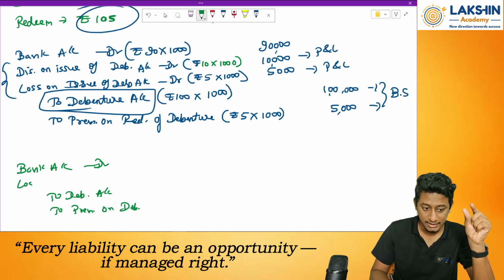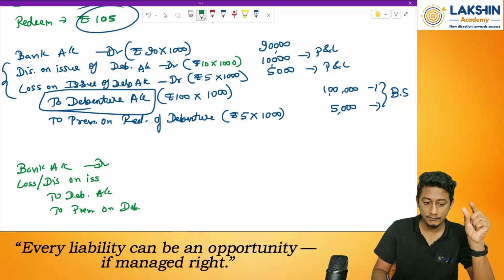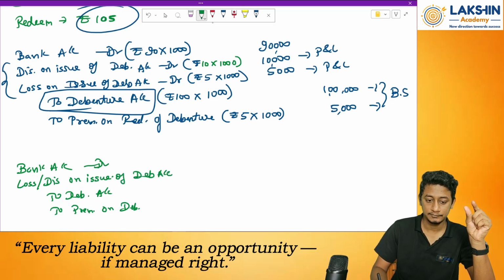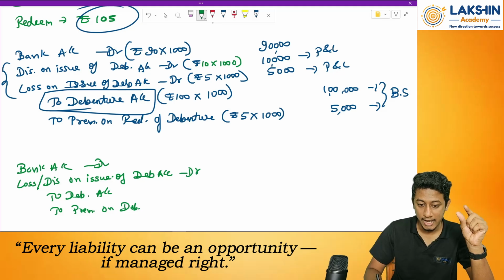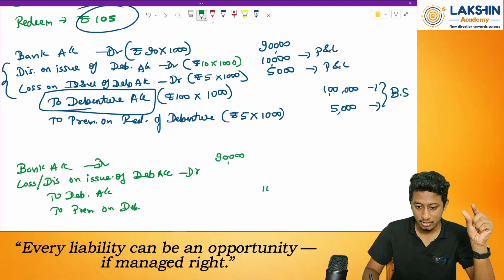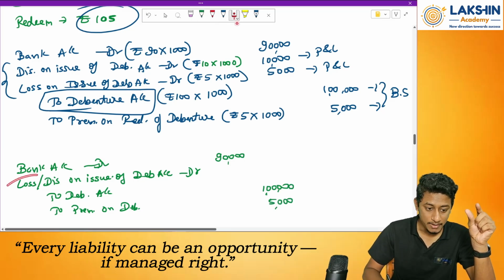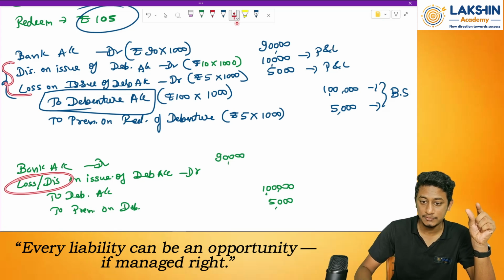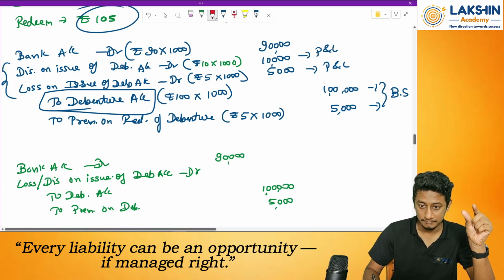Over here I can write loss or discount on issue of debenture. Amounts: rupees 90,000 over here, then debenture account rupees 1 lakh, then premium on redemption will be 5,000 rupees. And coming to this discount part, I can club these both amounts and write 15,000 rupees over here.